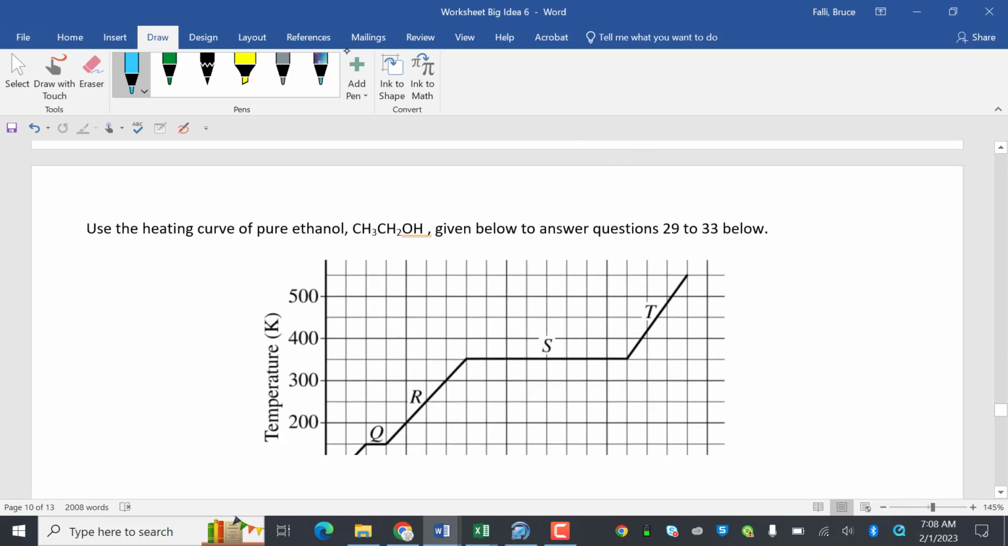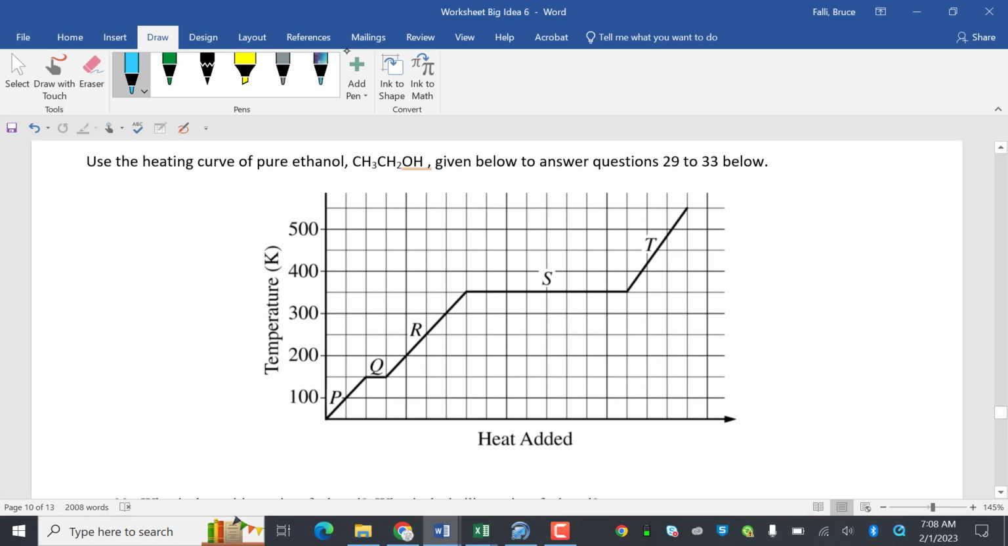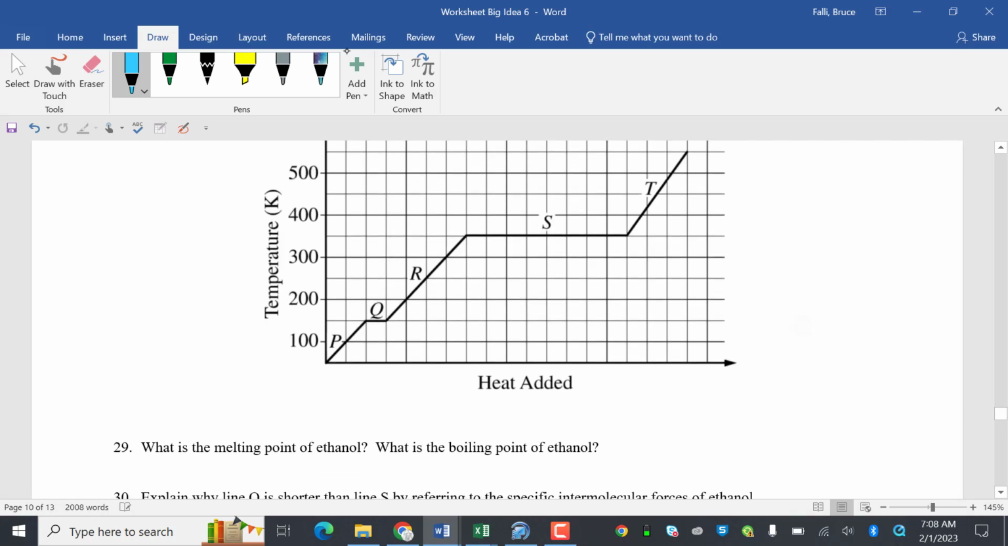Use the heating curve of pure ethanol given below to answer questions 29 through 33 below. What is the melting point of ethanol? That's the lowest point here. That is 150 degrees. Oh, sorry, not degrees, 150 Kelvin. Boy, that doesn't sound right at all.